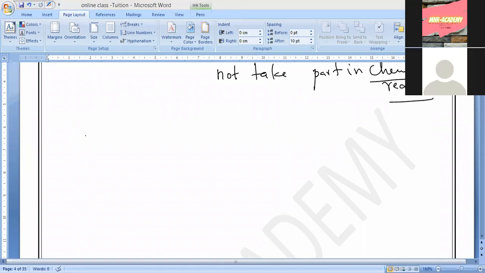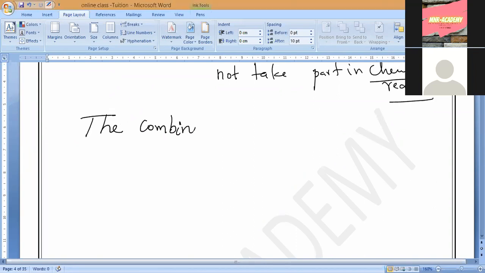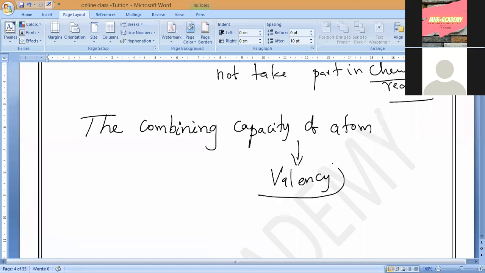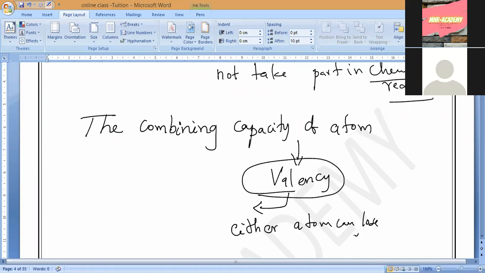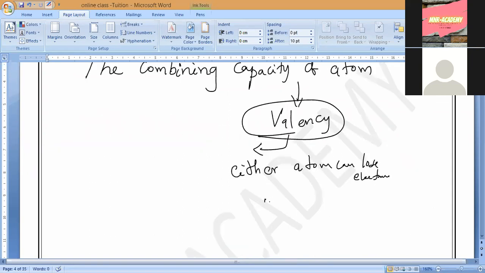Okay. So now, the combining capacity. What is the meaning of combining capacity, guys? Either gaining electrons or losing electrons. So the combining capacity of an atom is known as valency. This valency will decide whether the atom can lose electrons or gain electrons. That is what you have to remember.